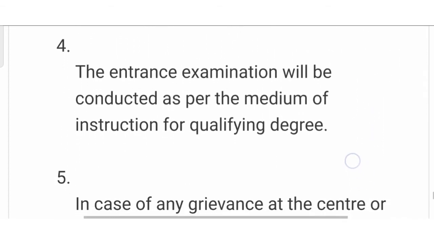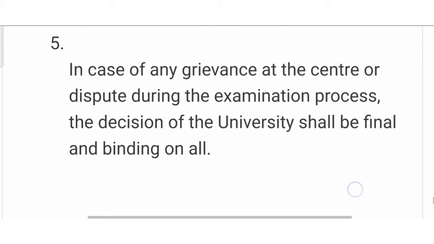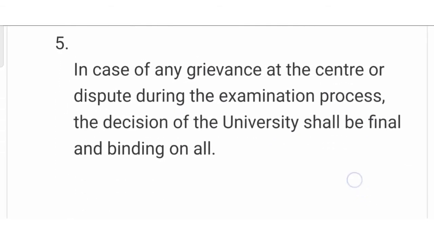So whatever your exams, whatever medium you choose now, in that form your exam will be conducted. So the entrance examination will be conducted as per your language. In case of any grievance at the center or dispute during the examination process, the decision of the university shall be final and binding on all. Okay, remember this point.